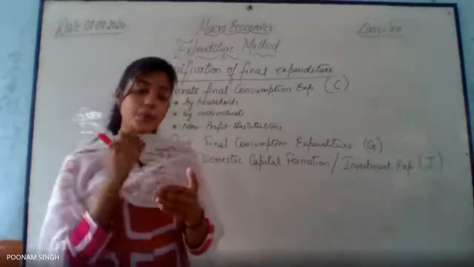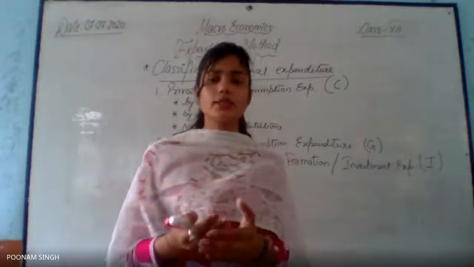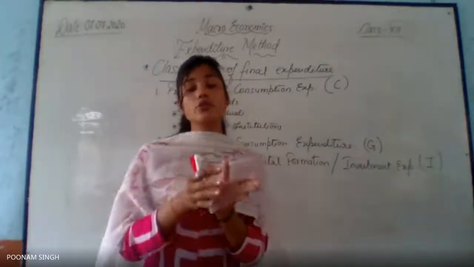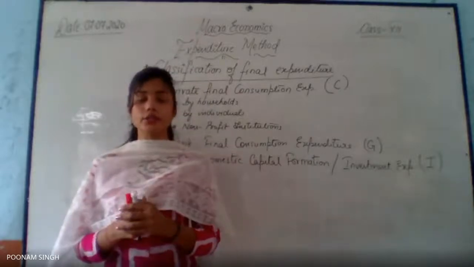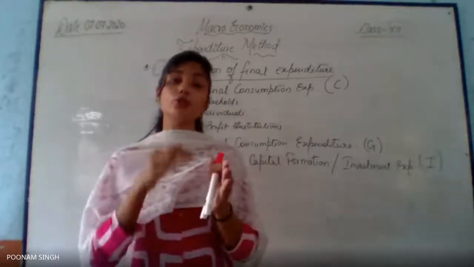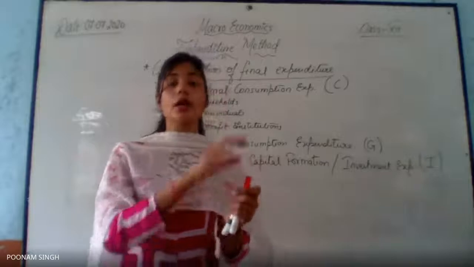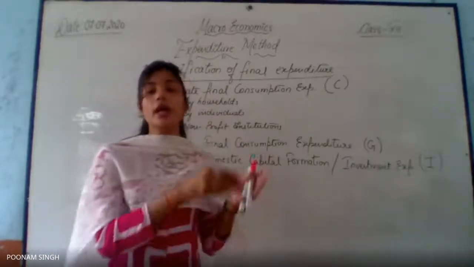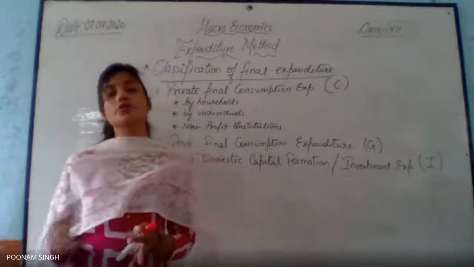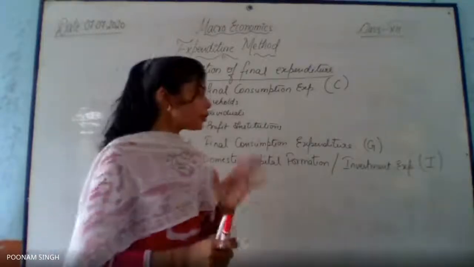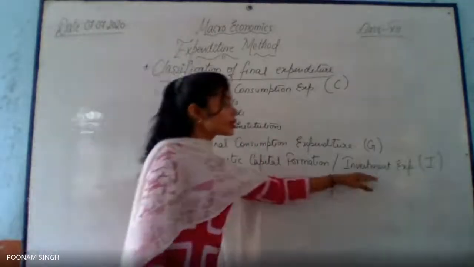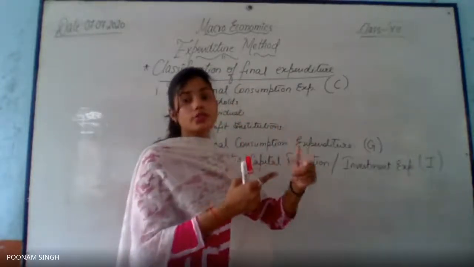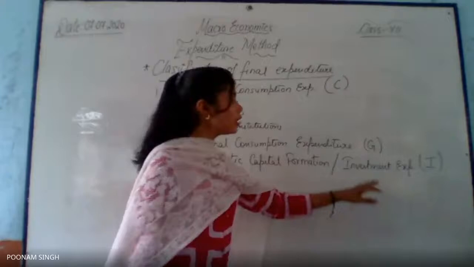Let's say the cost of the machinery was 1 lakh rupees, and he is going to use it for 10 years. Then the principal amount he invested is recovered, and the rest is profit generated from that machinery. So that is the reason it is investment expenditure for further capital generation, right? So this is denoted with I.